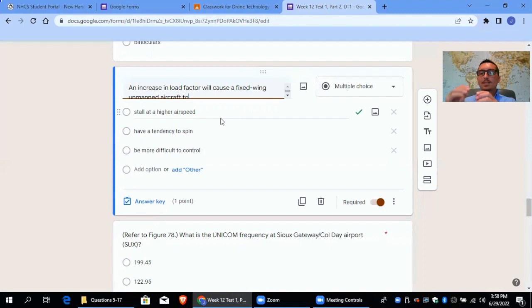But the point is, if your plane at, say, no weight needs 70 miles an hour to fly, and then you add weight to it, now 70 miles an hour is not going to be enough. Now it's going to start stalling at that speed. Now maybe it needs 80 miles an hour to be able to fly. So now it's stalling at maybe 75 miles an hour, whereas without that weight on it, it was fine at 75 miles an hour. That's what it means by stall at higher speeds.